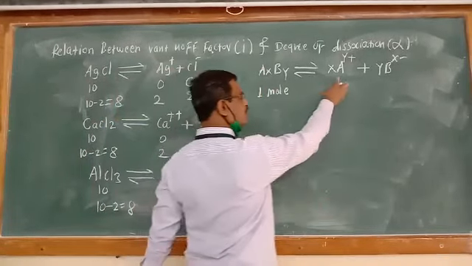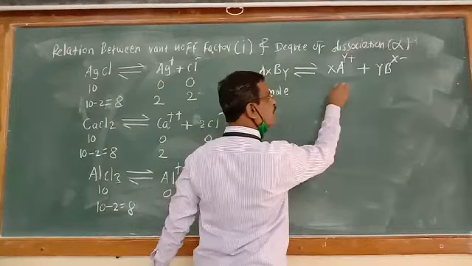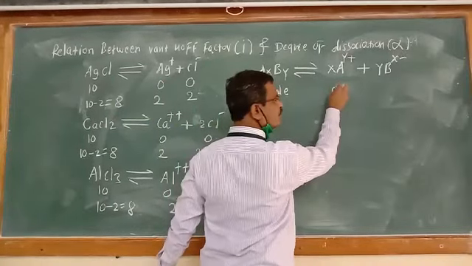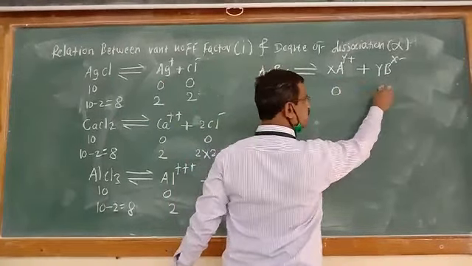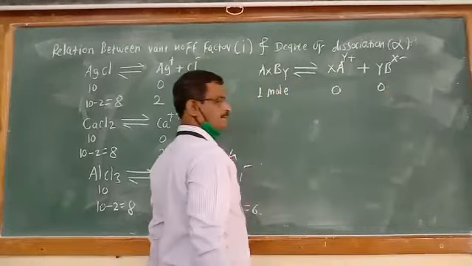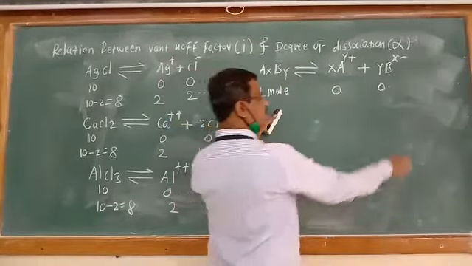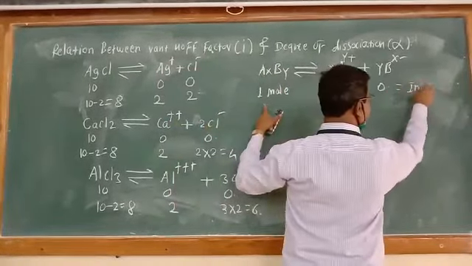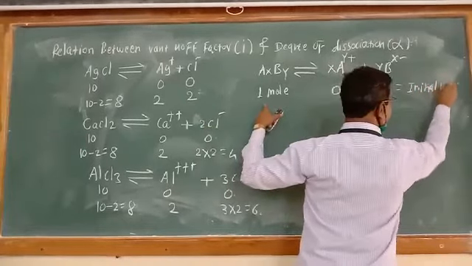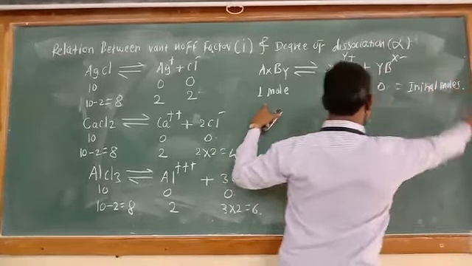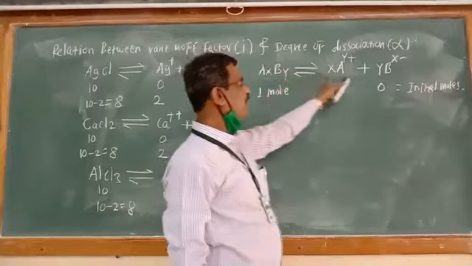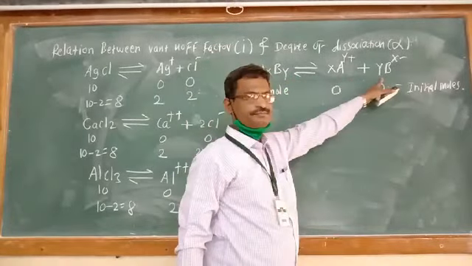At that time, what are the moles of xA^y+ present? 0. And yB^x- present? 0 at start. These are the initial moles of the electrolyte and its ions.